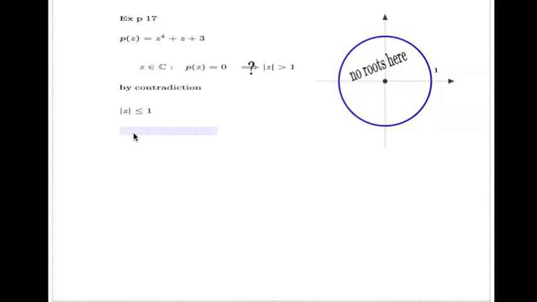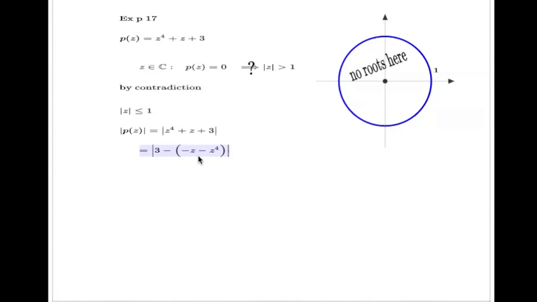Now, what we do is this. We take my polynomial, and we take the absolute value of that polynomial, and we try to estimate that absolute value. Look how we're going to do that. Well, that's my polynomial with absolute value. Now, I use my triangle inequality. No, wait a second, I'm not using my triangle inequality. I will modify this a little bit. Look at this. I write the first term, 3, and then I put a negative, and then I put the remaining terms in brackets like this. Nothing has changed, in fact.